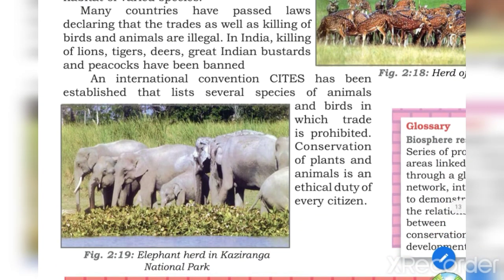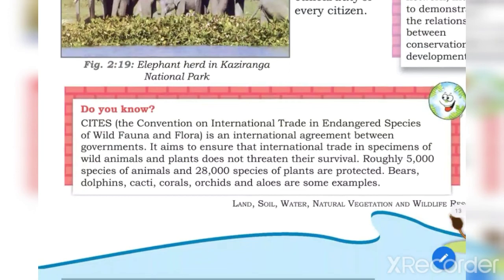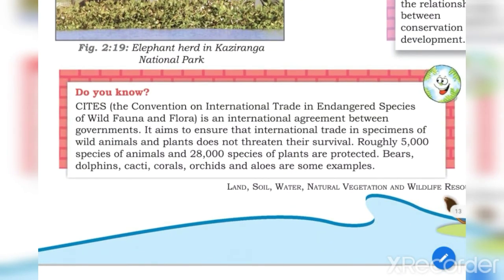This is very important: an international convention, CITES. They have given a brief description of CITES here. CITES, the Convention on International Trade in Endangered Species of Wild Fauna and Flora, is an international agreement between governments. It means not only the Indian government but other countries' governments also come into the agreement.